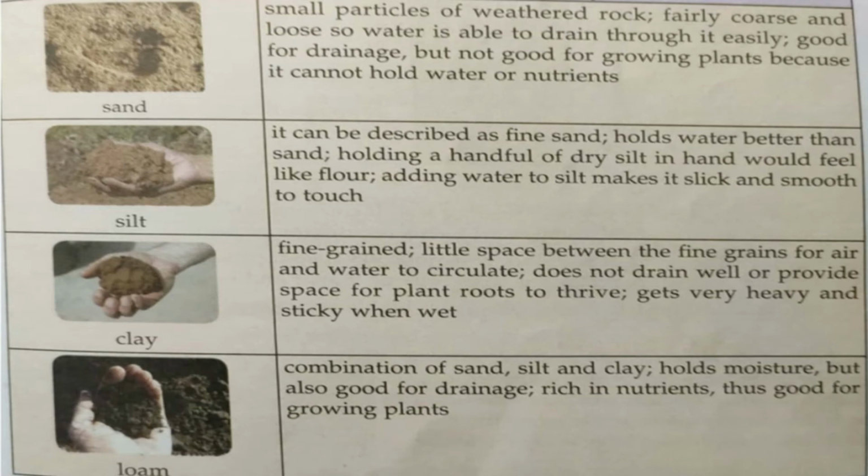When you take it in the hand, it will be very coarse, बहुत rough उसका particles होता है. So small particles of weathered rock, fairly coarse means rough and loose, so that no water is able to drain through it easily, and it is good for drainage but not good for growing plants because it cannot hold water or nutrients.